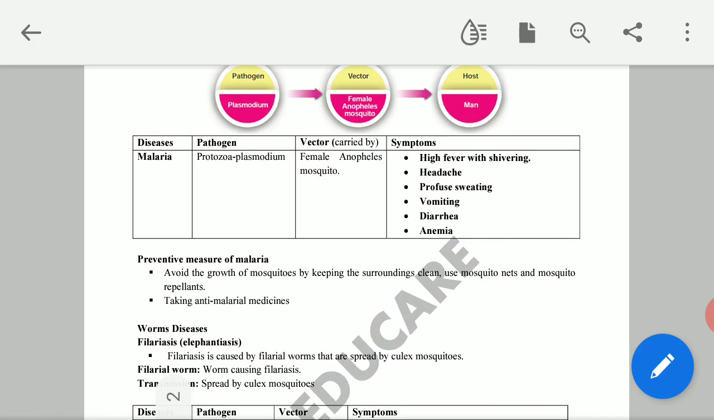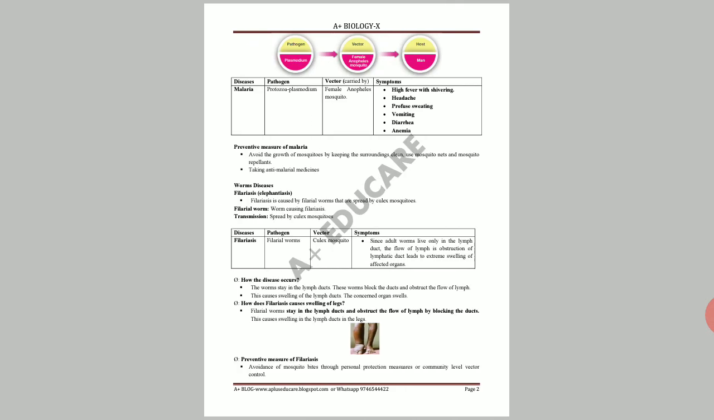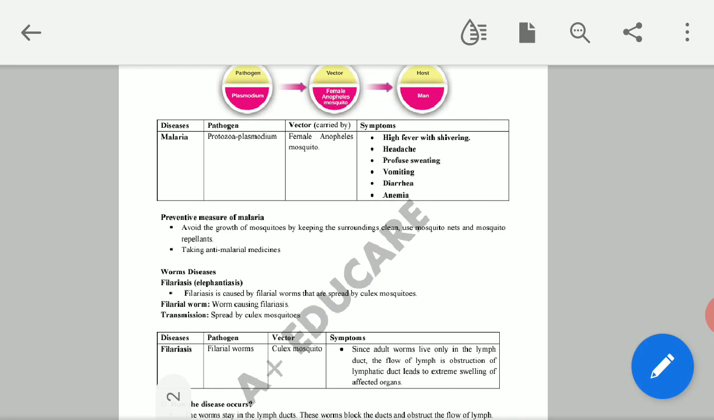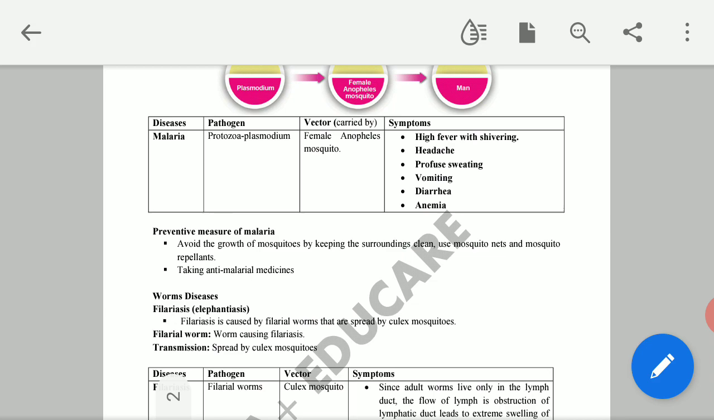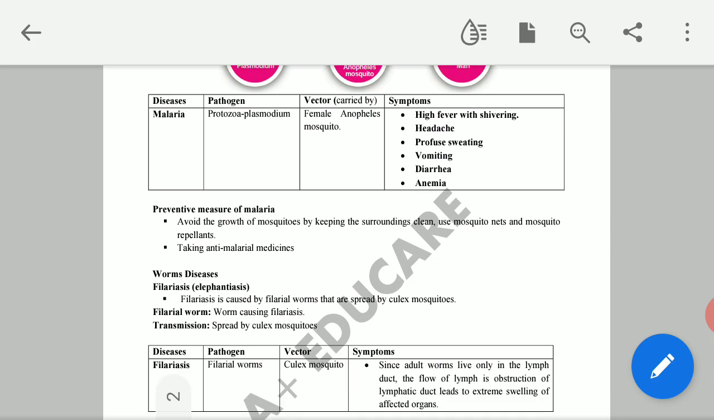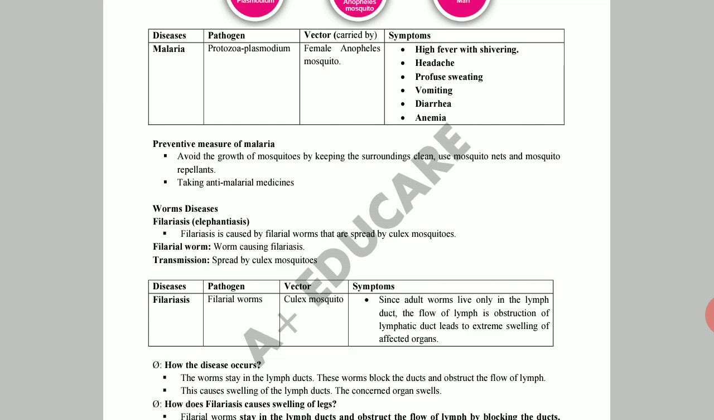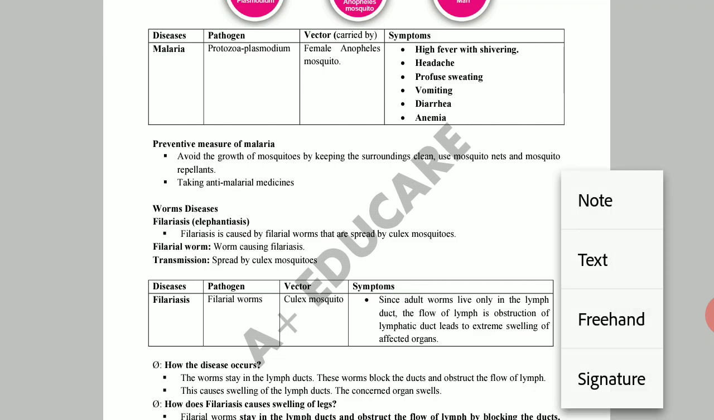Now we'll see the preventive measures. Preventive measures: avoid growth of mosquito by keeping the surrounding clean. Use mosquito nets and mosquito repellents to avoid the breeding of mosquito. Stop the breeding of mosquito and use mosquito nets and mosquito repellents to avoid mosquito bite.